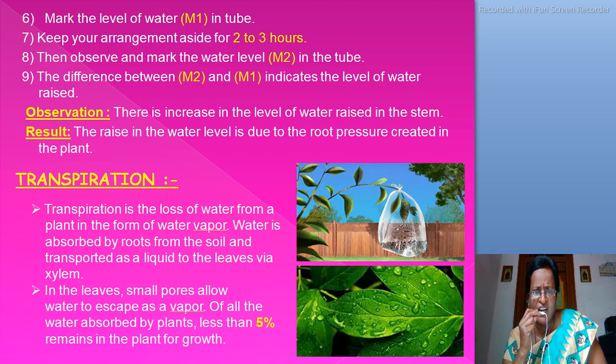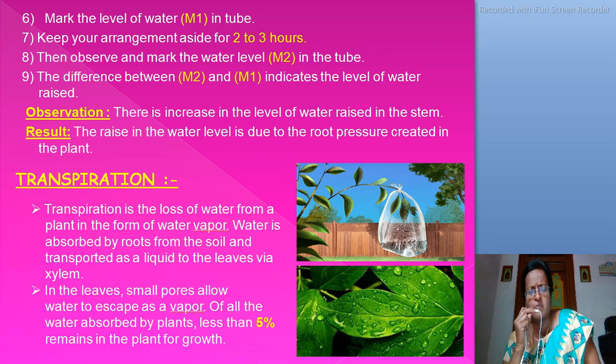Now pour some water in the glass tube until the water level can be seen above the rubber tube. Next, mark the level of water M1 in the tube. Keep your arrangement aside for 2 to 3 hours. Then observe and mark the water level reading M2 in the tube. The difference between M2 and M1 indicates the level of water raised. Observation: there is an increase in the level of water in the stem. Finally, the result: the rise in the water level is due to the root pressure created in the plant.